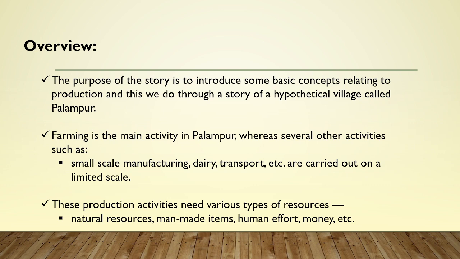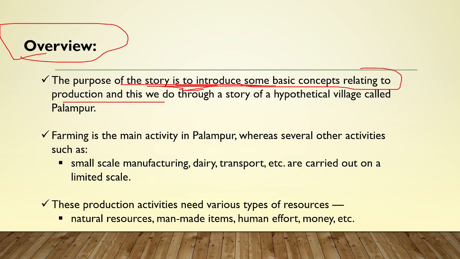Now, first, we will understand the overview of this particular chapter. The purpose of the story in this particular regard is to introduce some basic concepts relating to production, and this we go through a hypothetical village called Palampur. This particular village is explaining to us the basics of the economies, and this village is a farming village, which means that 75% of all the activities are farming activities.